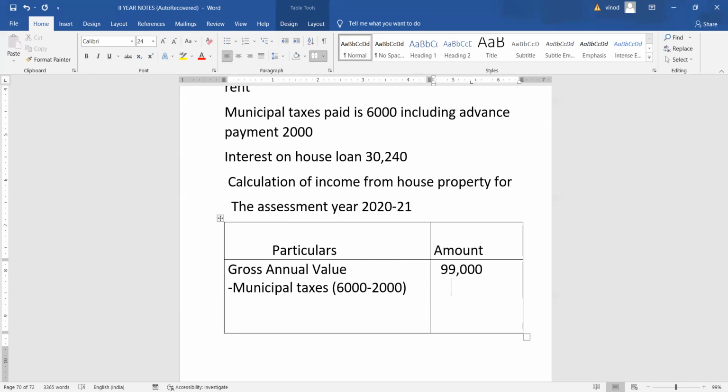If the assessee has not paid municipal taxes, we should not deduct them. Now, the net annual value will be 95,000.